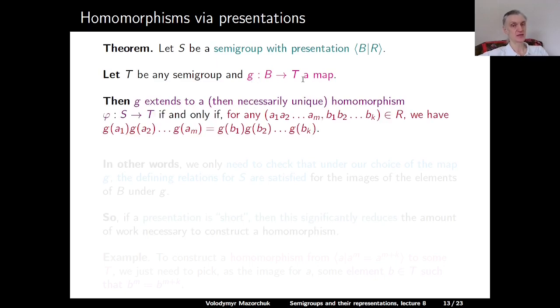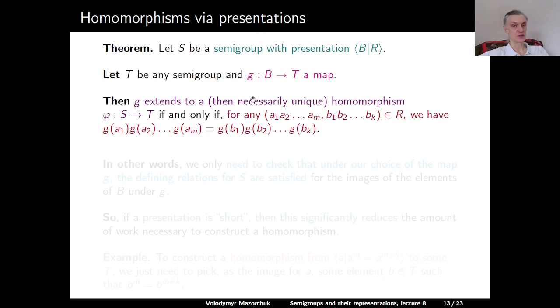Then G extends to a necessarily unique homomorphism phi from S to T if and only if for any element in R, so we write this element in the form a1, a2, and so on, am, comma, b1, b2, and so on, bk, so we have two words in B upper cross, we have that G of a1, G of a2, and so on, G of am should be equal to G of b1, G of b2, and so on, G of bk.